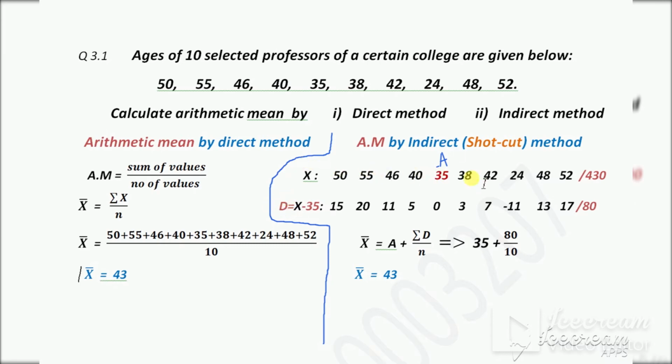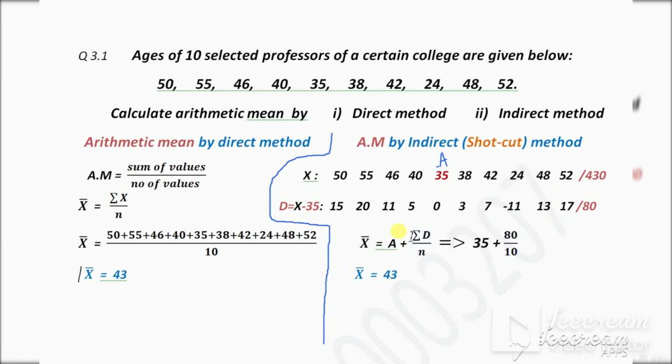So x is this number, so 50 minus 35 you will get 15. 55 minus 35 we will get 20. 46 minus 35 we will get 11. 40 minus 35 we will get 5. 35 minus 35 is 0. 38 minus 35 is 3. 42 minus 35 is 7. 24 minus 35 is minus 11. 48 minus 35 is 13. 52 minus 35 is 17.